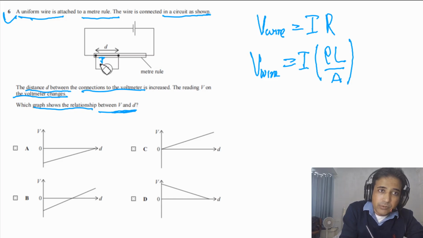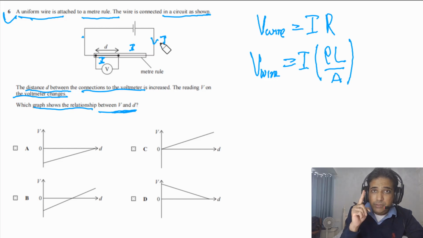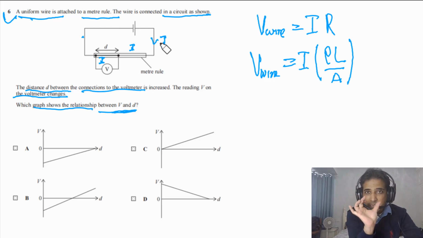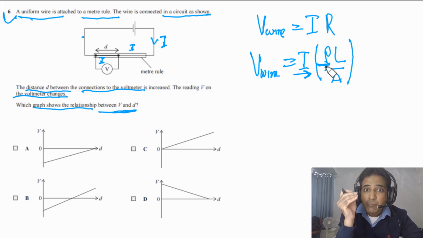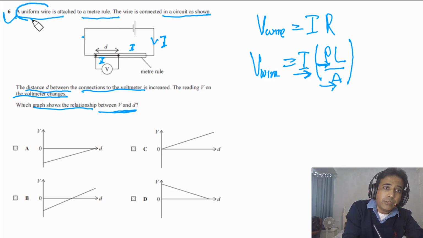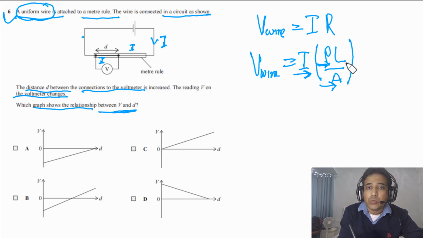Let's say the current passing through this part of the wire is I. The current passing through this one is also I, and current I is also coming from this power supply, meaning the total current in the circuit is also I. So the current through any part of the wire is I. This is the point you need to understand. Now in this case, I is constant. The resistivity of the wire is constant because we are talking about the same wire, and the cross-sectional area is also constant because we are told this is a uniform wire. So all these quantities are constant.